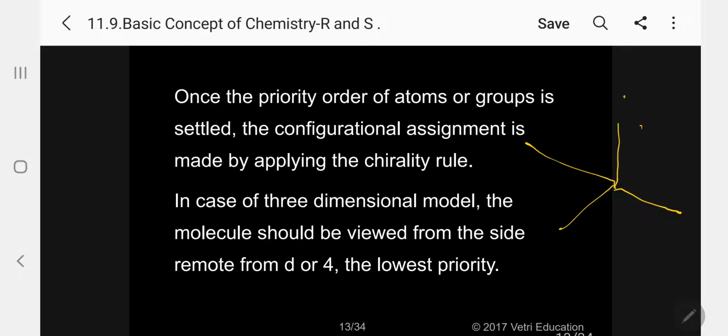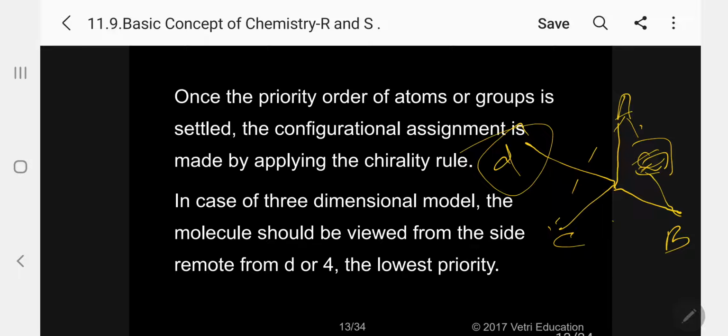So let me say now this is A, this is B, this is C, this is D. So when we are viewing from here, kindly follow, this is the fourth priority. So you take a tetrahedral model and keep the fourth priority away. In front of it there will be a triangle type.